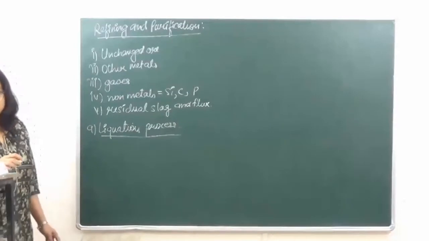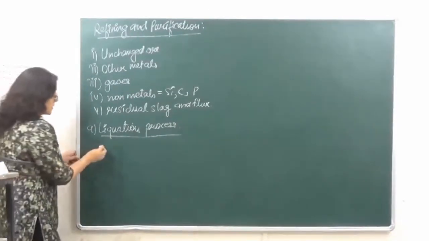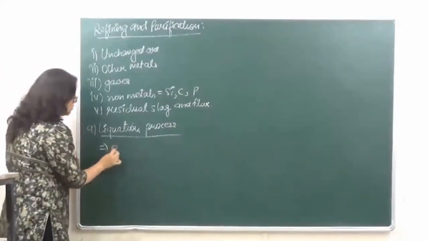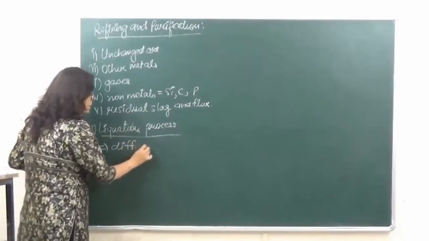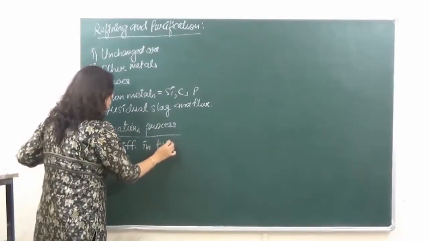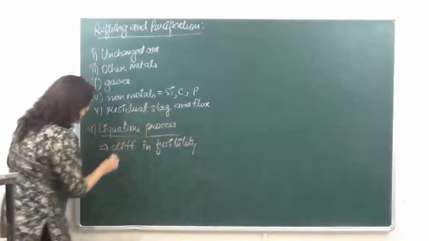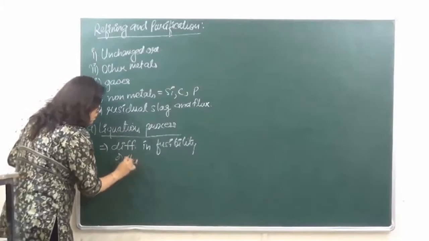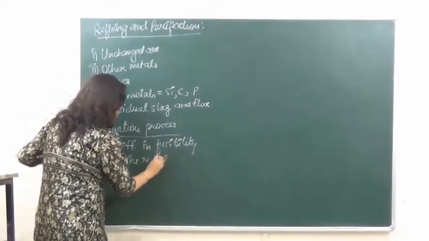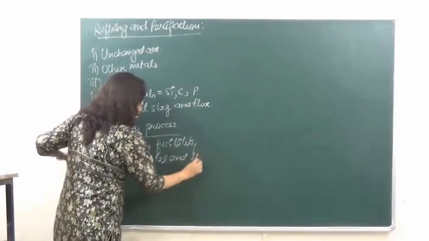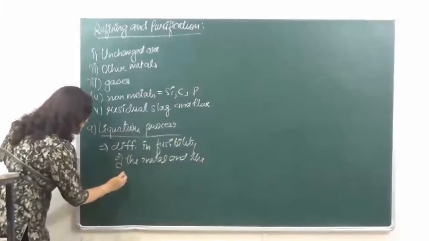This process, liquation process, it is based on the principle of difference in fusibility of the metal and the impurity.